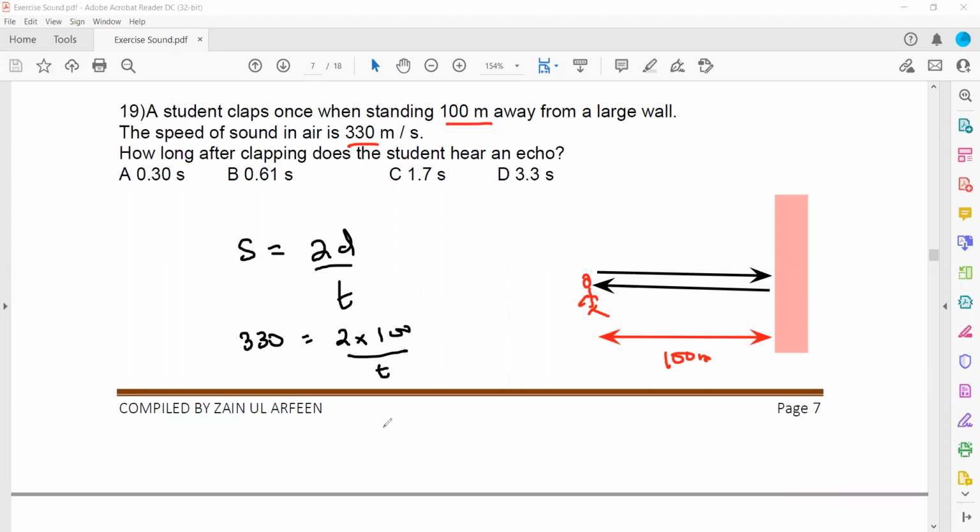So we cross multiply. So 330 equals 2 multiplied by 100, that's 200, divided by t. And then we cross multiply. So t is equal to 200 divided by 330. When we divide the two numbers, it will come out as 0.61 second. Because there is a reflection, that's why we use the formula 2d. If there was no reflection, then we don't have to use this 2d. Is it clear, this question?